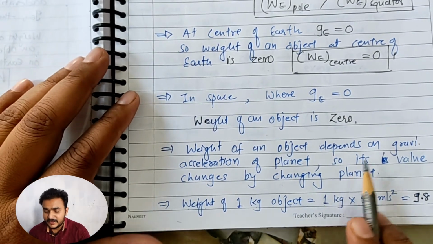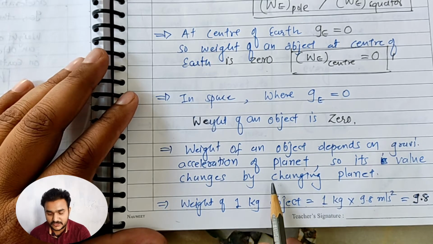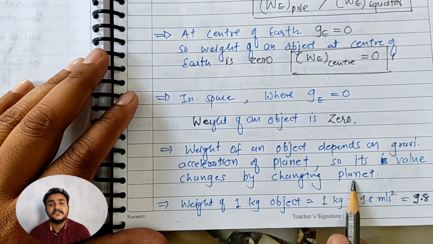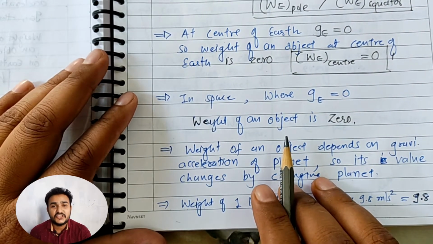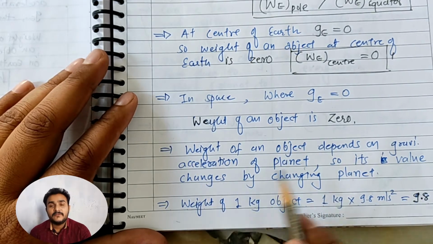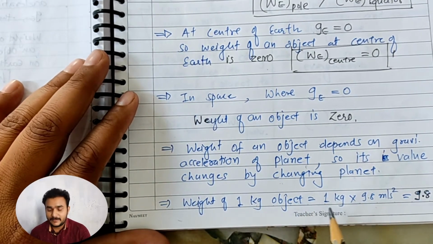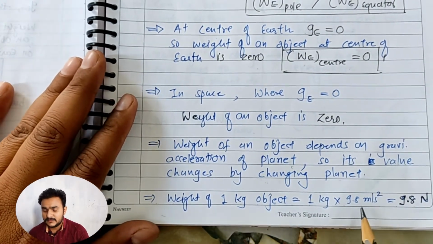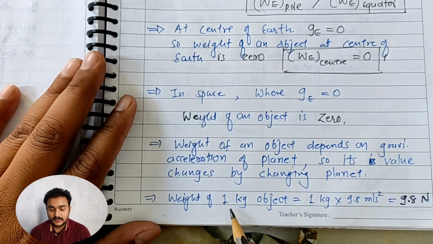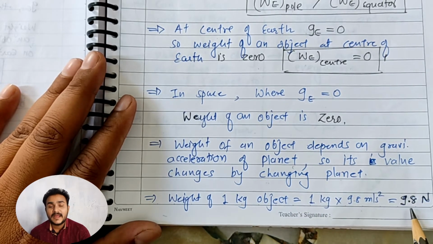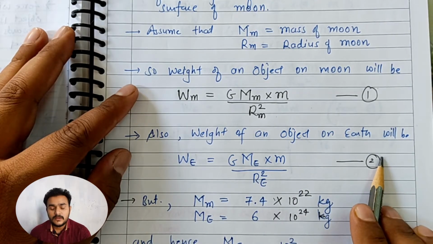The weight of an object depends on the gravitational acceleration of the planet. We know that W is equal to mass times gravitational acceleration. So its value changes by changing the planet, as we know that from planet to planet the value of the gravitational acceleration changes. That's why the weight value will be changed. The weight of a 1 kilogram object can be given as 1 kilogram multiplied with 9.8 meter per second squared, that is 9.8 Newton. So here 1 kilogram will weigh 9.8 Newton on the surface of the earth. Call this equation number 2.